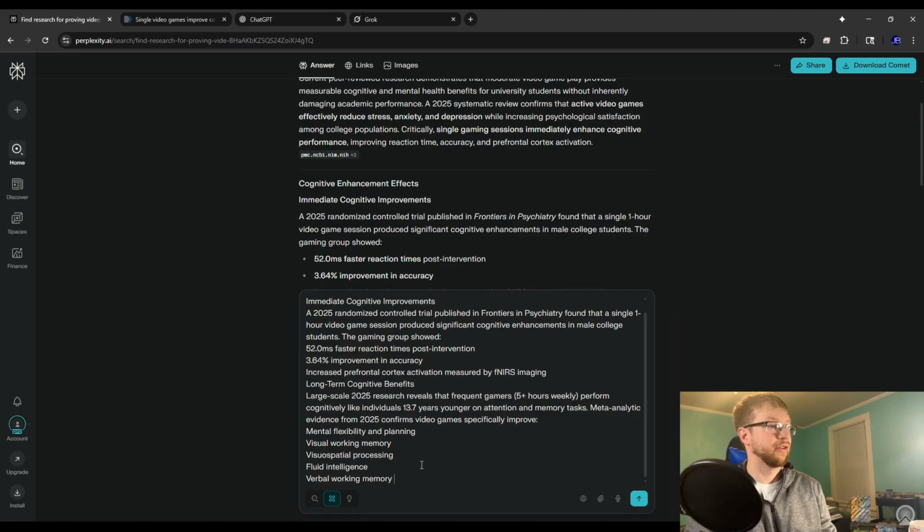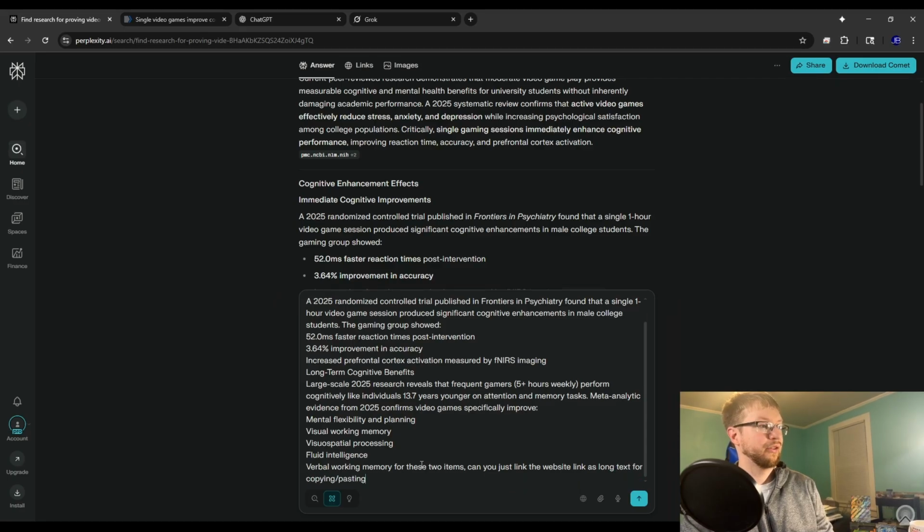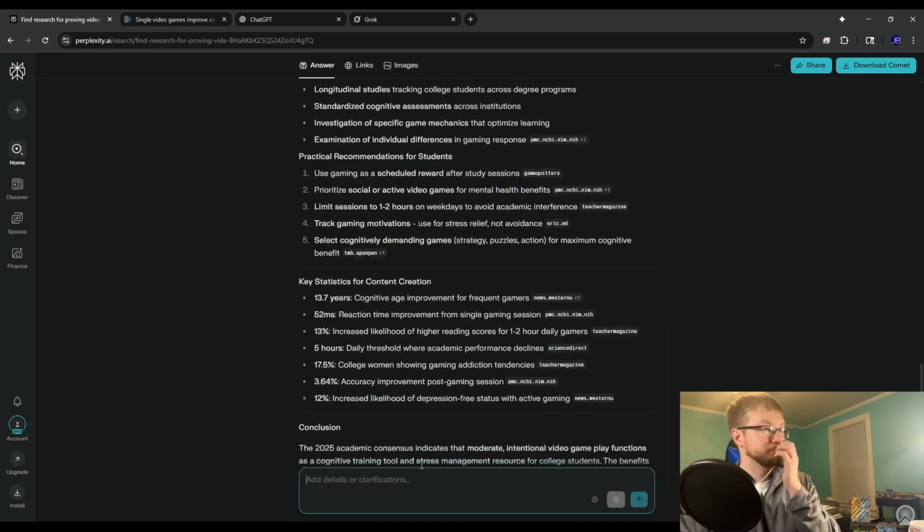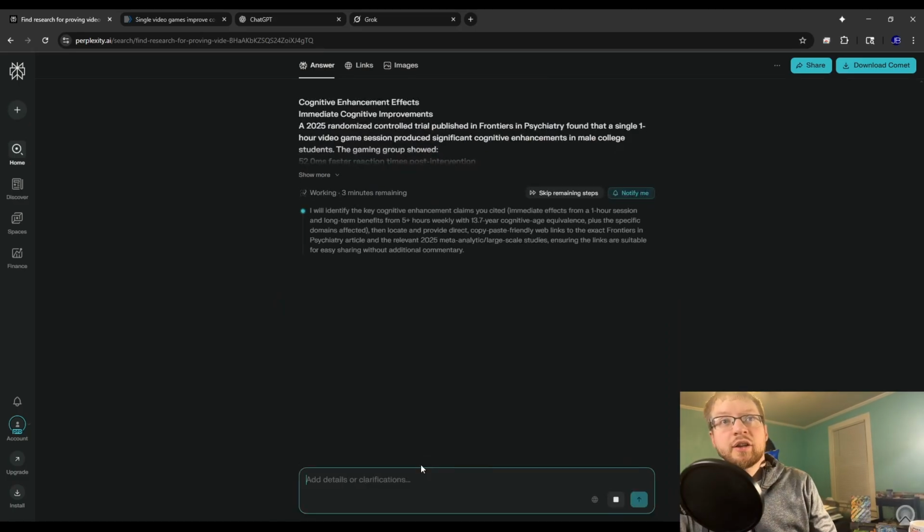I'm going to paste it down here first. For these 2 items, can you just link the website link as long text for copying, pasting purposes? So this is just to make it easier to go into ChatGPT.